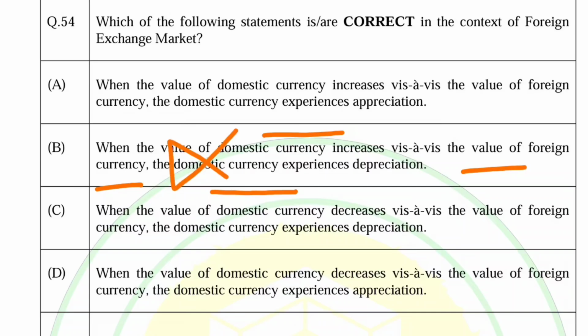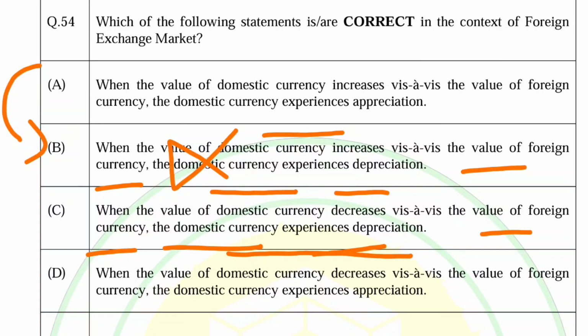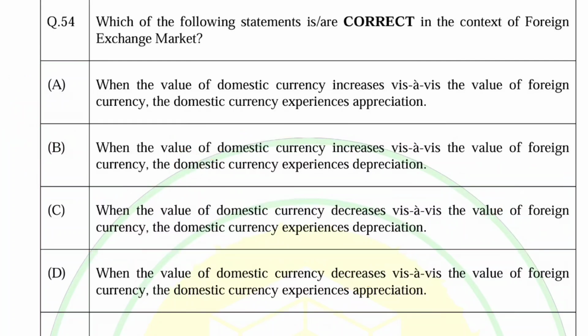So this should not be correct because it is opposite of A. Third is when the value of the domestic currency decreases, the domestic currency experiences depreciation. That's correct. So it is in fact a simple question, so A and C should be correct.